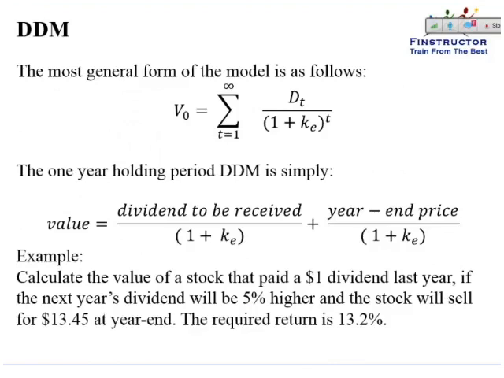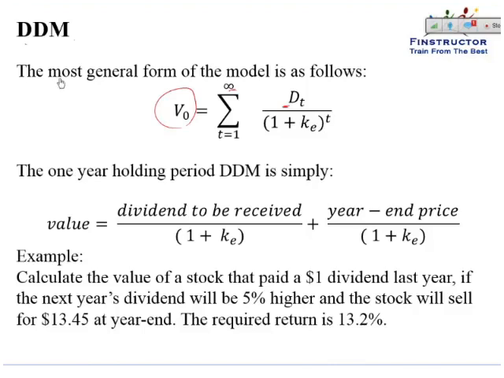So moving on to the first model, that is the dividend discount model, or so-called the DDM. The most general form is to simply project the expected dividends that the stock will pay until infinity and then discount them back to compute the value of equity.